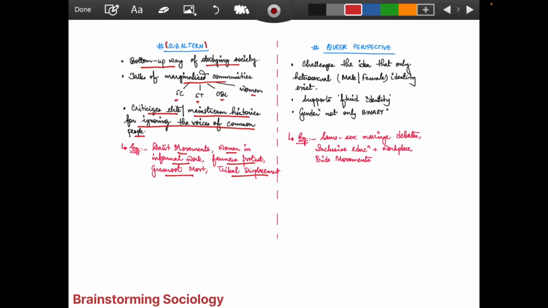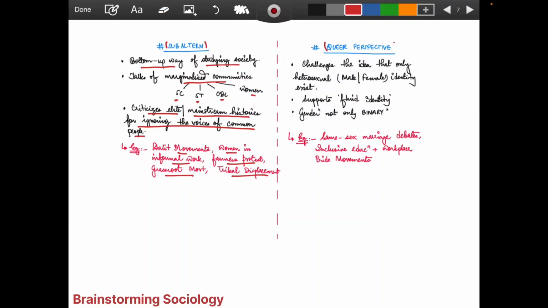So whenever we are talking about Dalits, women, all those marginalized groups, SC, ST, OBC, tribals, even transgenders can be one of those angles from here, apart from the queer perspective. So have that knowledge about who has to be included in what perspective. You don't need to write directly that it is only the subaltern or only this perspective, but it definitely helps you think, build the concept behind it and write it on paper.